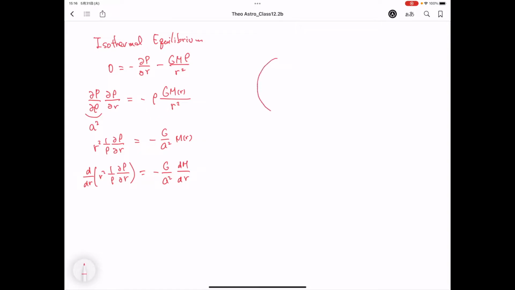Then we consider a sphere with a radius of r. Inside of this, the mass is m(r).